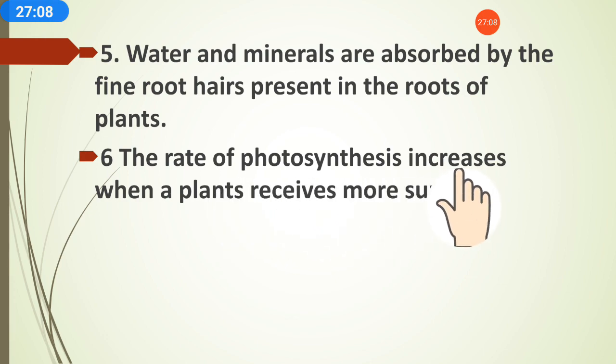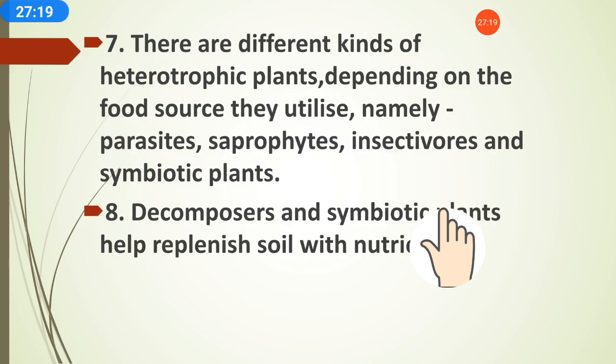The rate of photosynthesis increases when a plant receives more sunlight. If the plant receives more sunlight, the photosynthesis process happens faster.